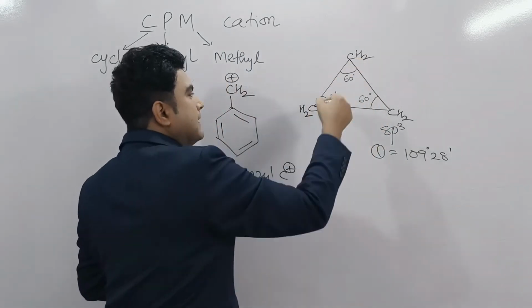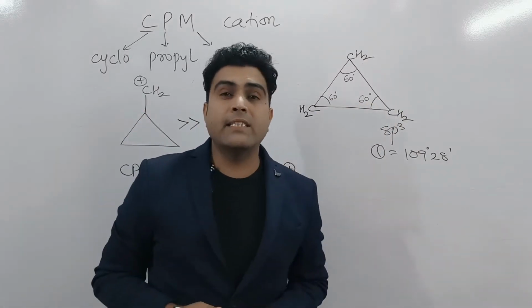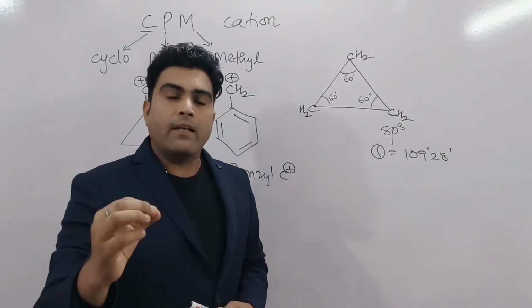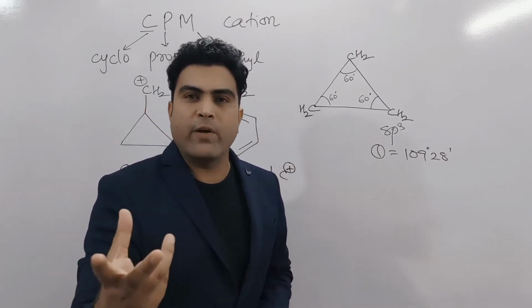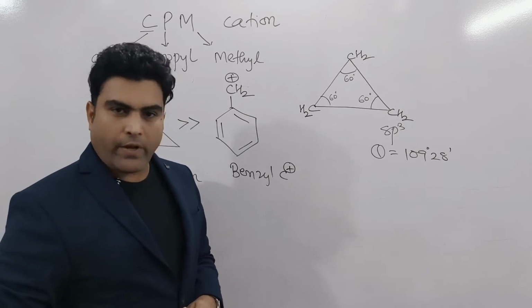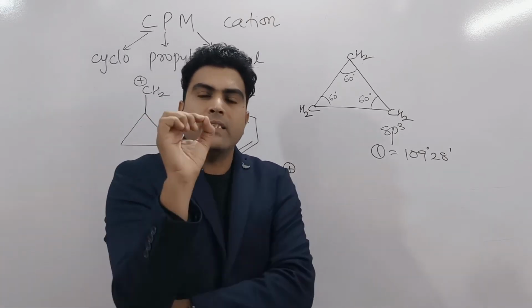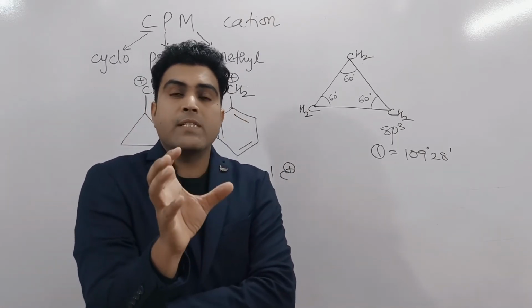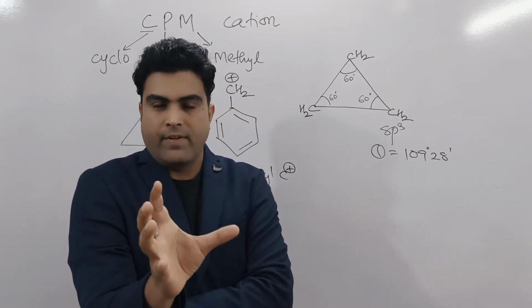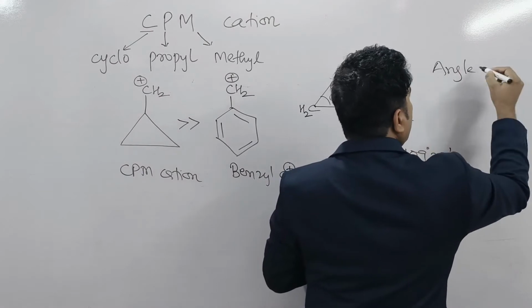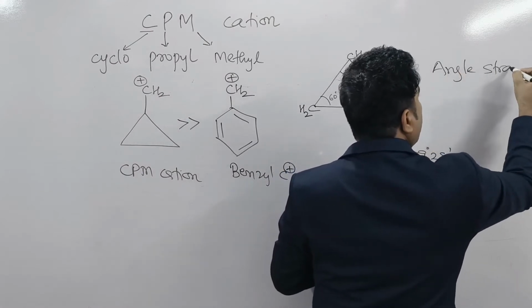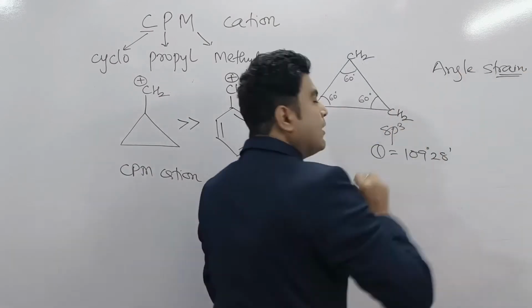Angle CCC in cyclopropane is 60 degree, which is much smaller than a regular sp3 angle, that is 109 degree 28 minutes. If the angle is much smaller, then there must be angle strain. So in cyclopropane we observe angle strain.